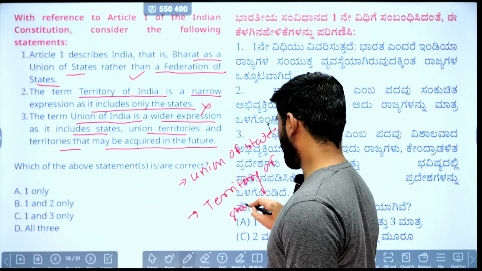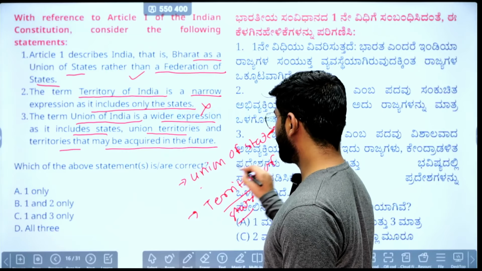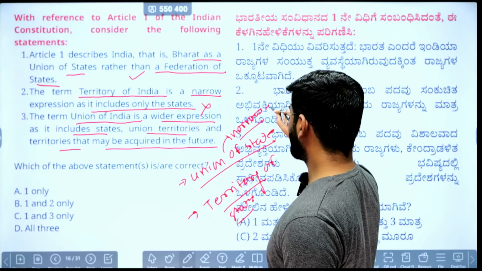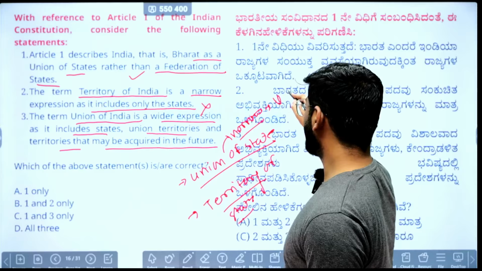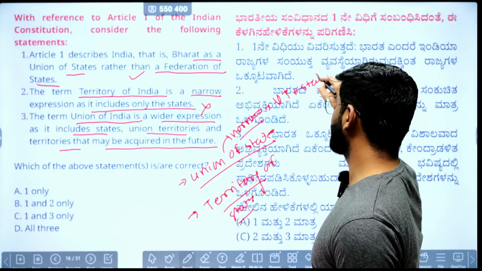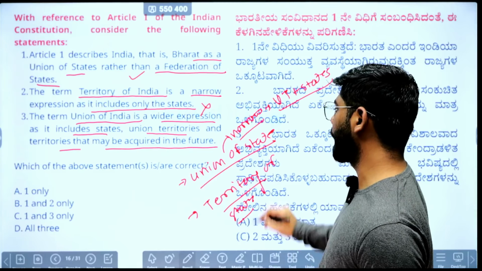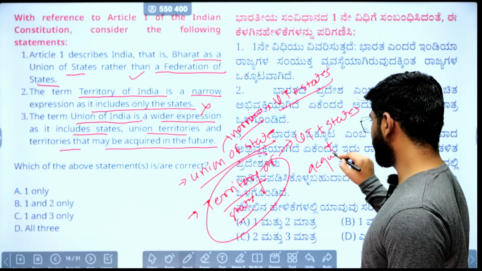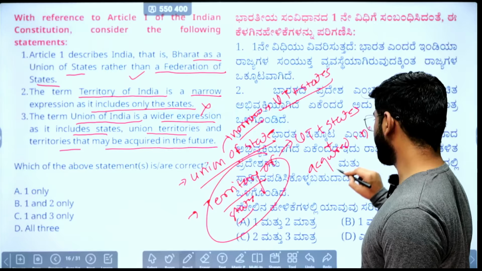The Union of States is the narrow expression because it includes only the union territories plus the existing states in the country. But the territory of state includes the union territories, the existing states, as well as the states or regions acquired in future.